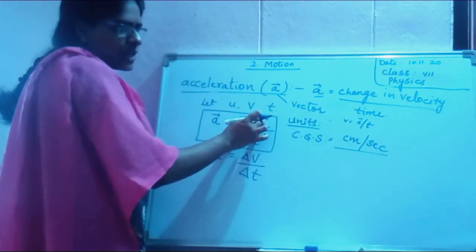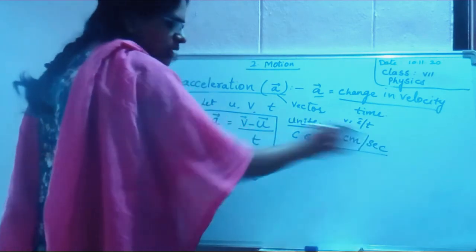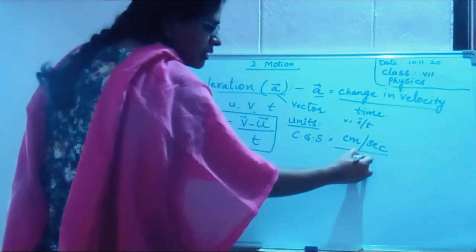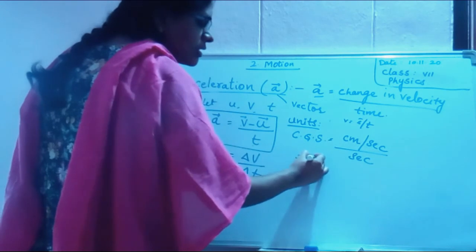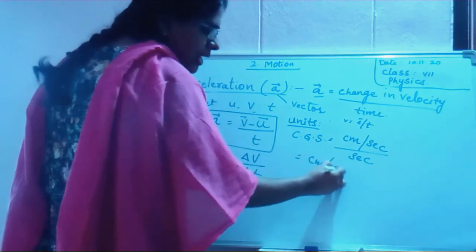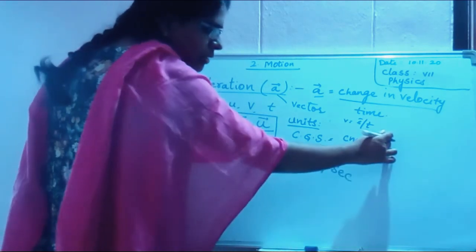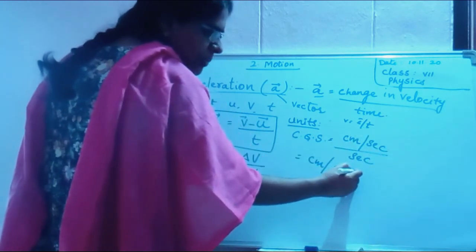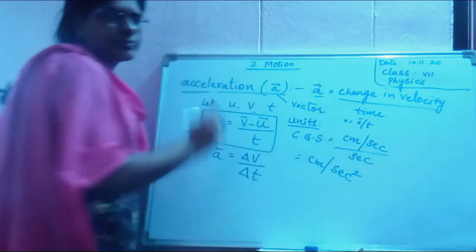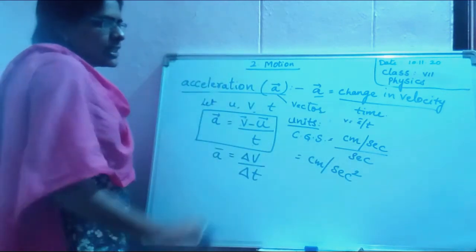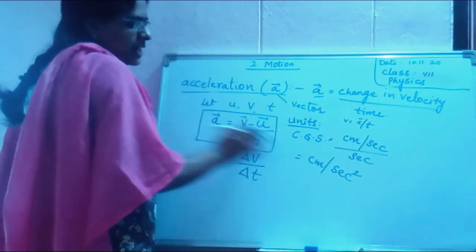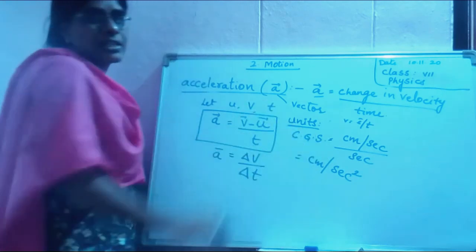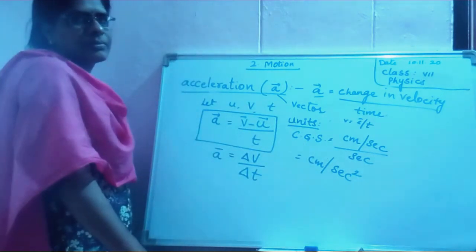In place of velocity you have written the unit. One more time is there, second. Hence centimeter per second, here power 1, and one more power, so power 1 plus 1 is 2. This is the unit of acceleration in the CGS system: centimeter per second squared.